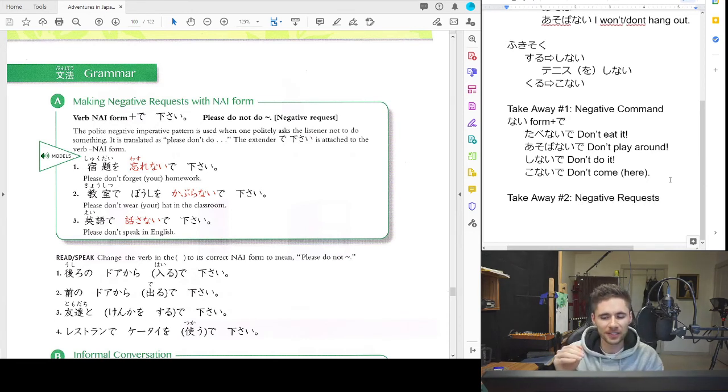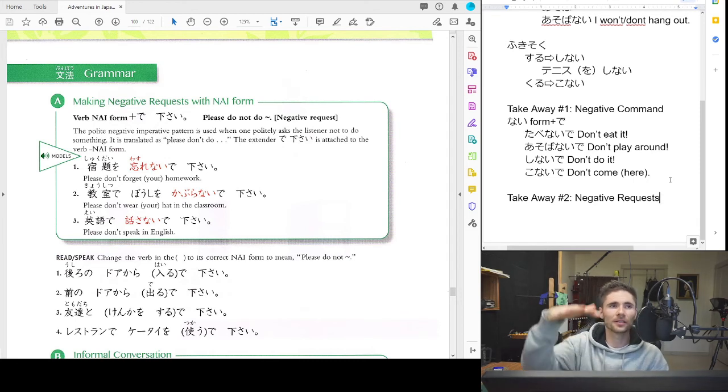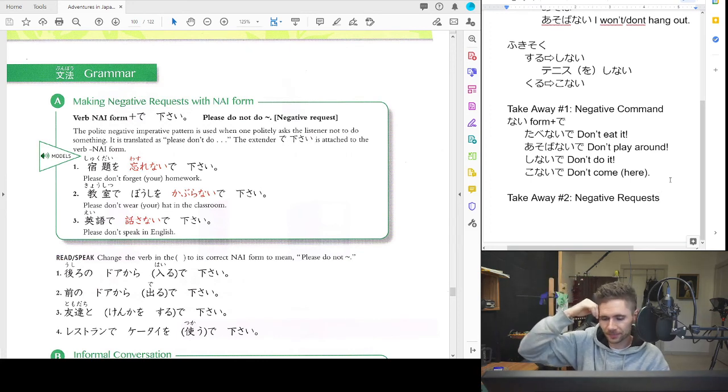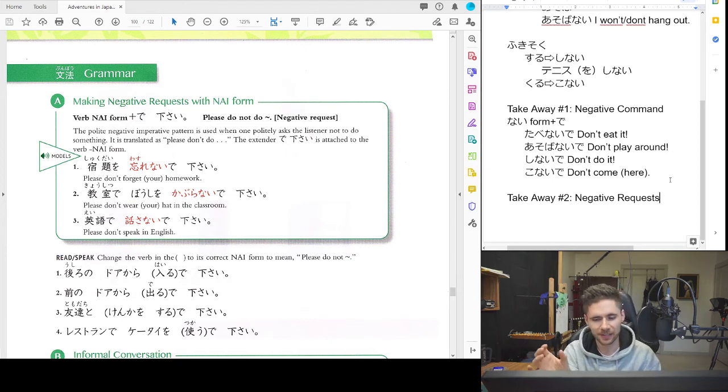So basically the only difference between the negative command and the negative request is where they stand on the politeness register. In other words, everything that we're going to be saying now is just a step up in politeness. So this is a better thing to say to people who you have to show respect to. However, you can just say naide to people who you're good friends with or related to.